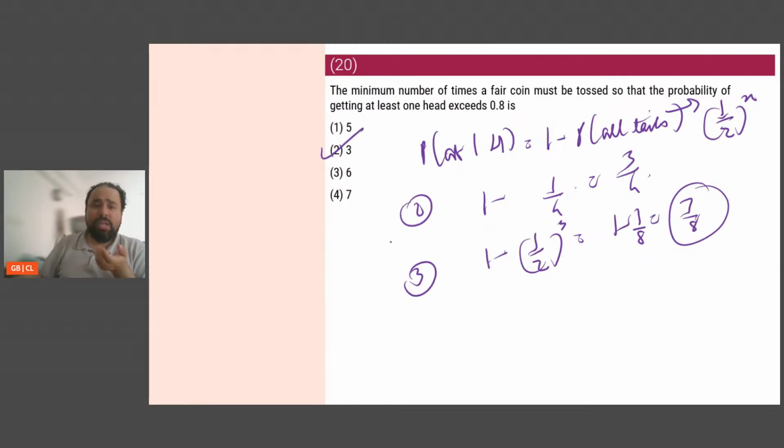The easiest way is to start with the smallest option. Start with 3. So the answer would be 1 minus this, and you will straight away get an answer that this is greater than what I need.